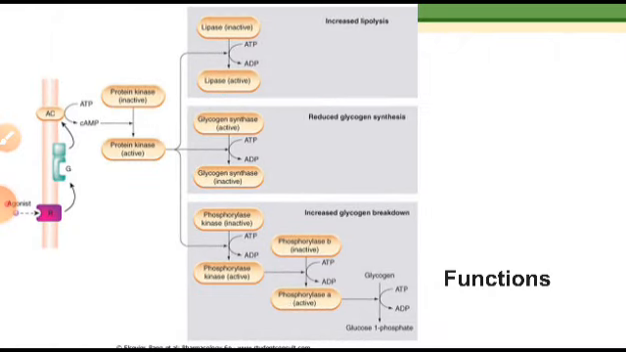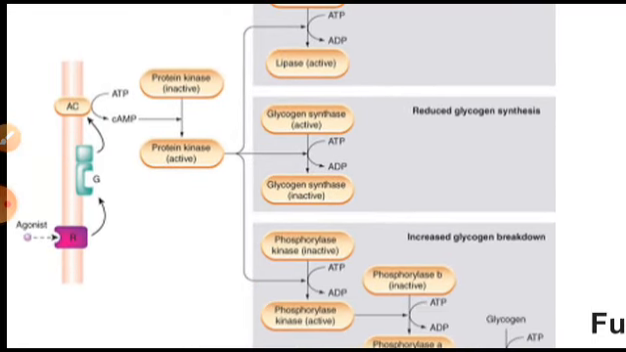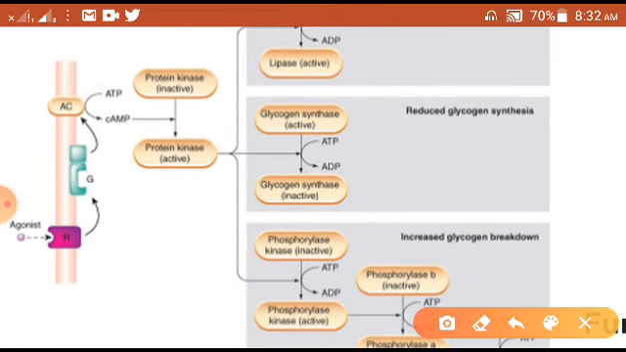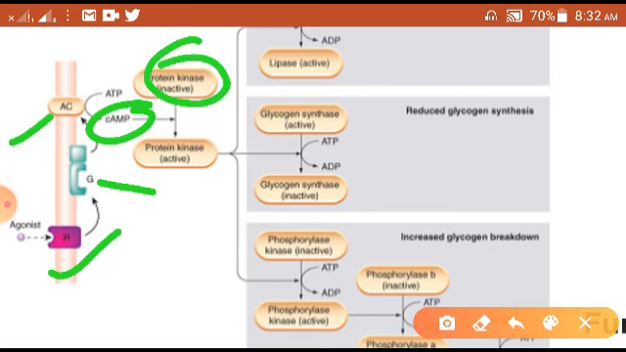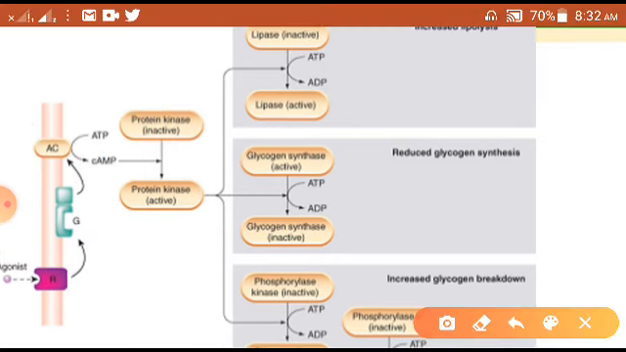Now, to give you a little more clarity of the functions here, I have given you this diagram. Here you can see the agonist binding on the receptor, and the receptor has activated this G protein. Once the G protein gets activated, the adenylyl cyclase makes this cAMP. This cAMP will activate the protein kinase. When the protein kinase gets activated, it will do these following actions. Which are those actions? Here you can see.